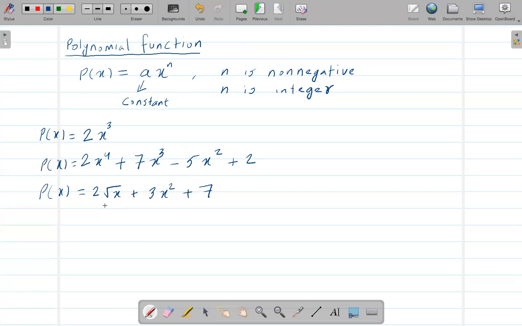If I change square root of x, I can also say x to the power 1 over 2, right? So on the power we got a fraction, and 1 over 2 is not an integer, right? So that's why this is not a polynomial. This is a polynomial, this is a polynomial, right? Okay, so yeah, basic idea, right?